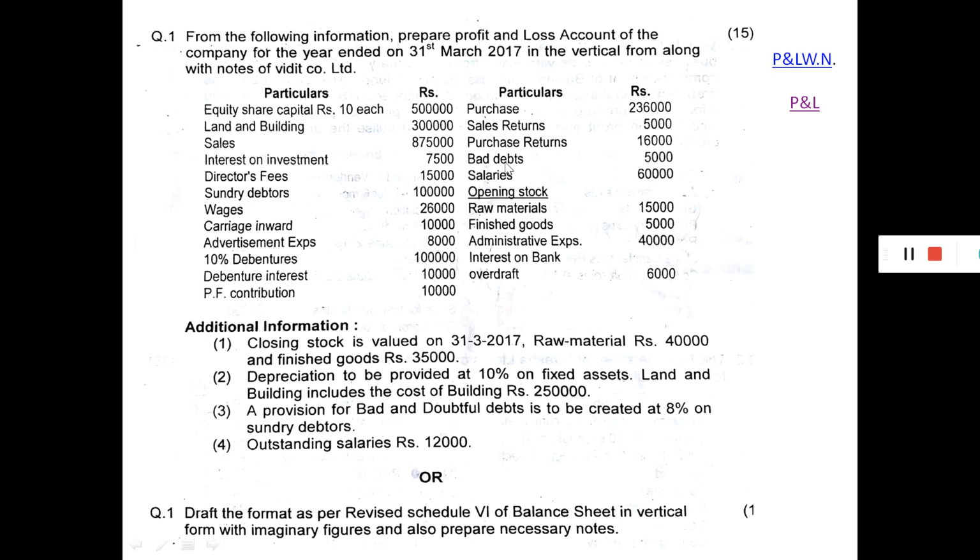Both bad debts and bad debt reserve of rupees 8,000 will be considered under note number 9, other expenses.